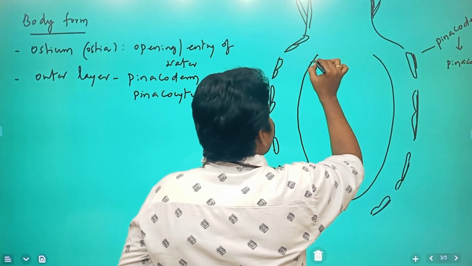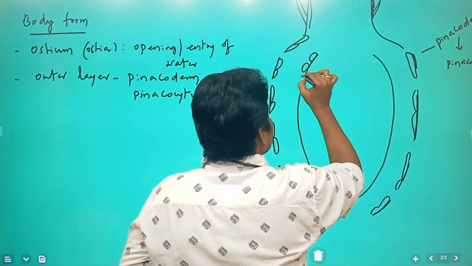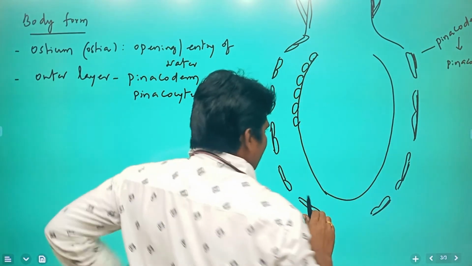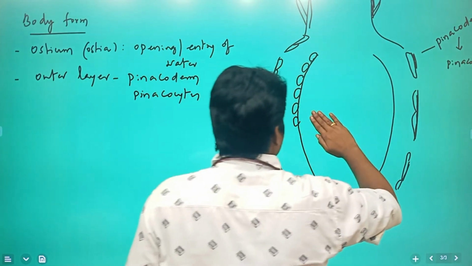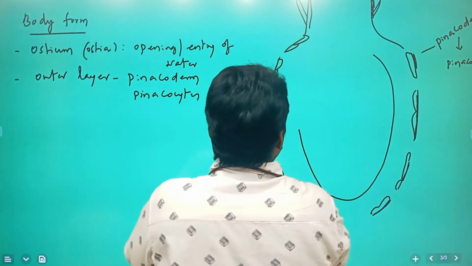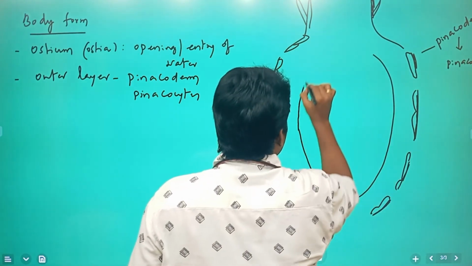So this inner layer which consists of, this inner layer is called coenoderm.